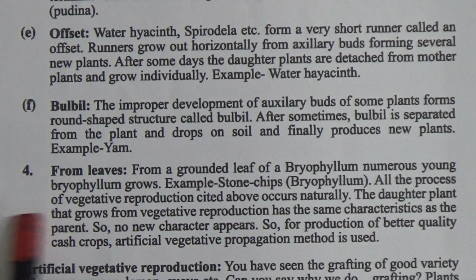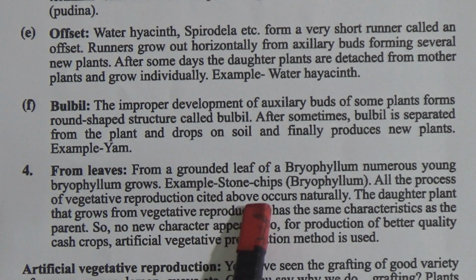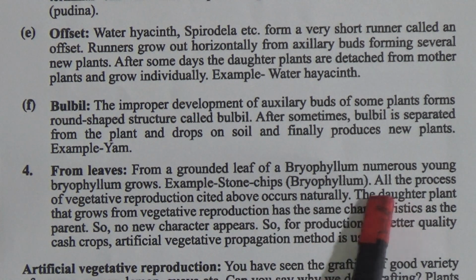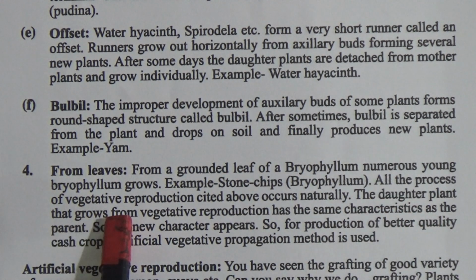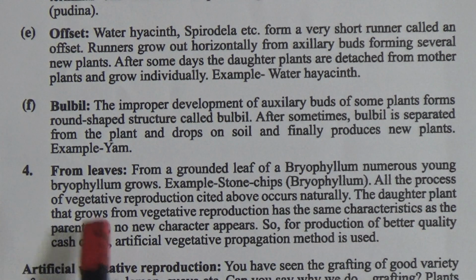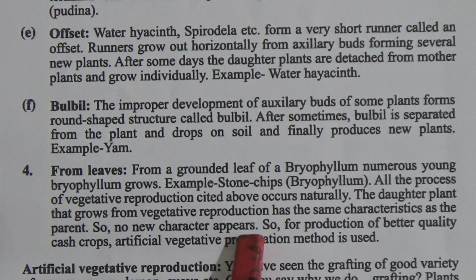All the processes of vegetative reproduction cited above occur naturally. The daughter plants grown from vegetative reproduction have the same characteristics as the parents, so no new character appears. So for the production of better quality cash crops, the artificial vegetative propagation method is used.